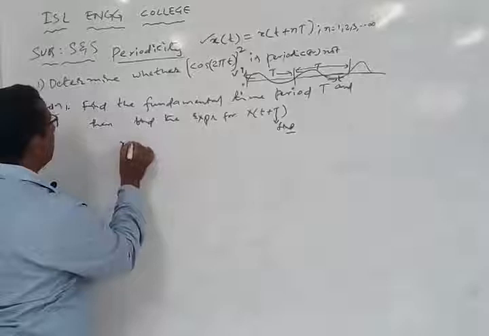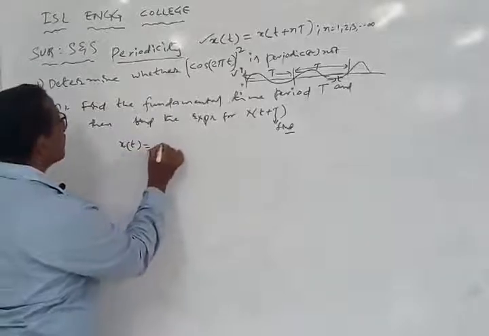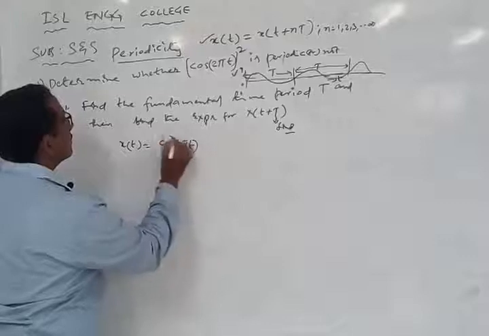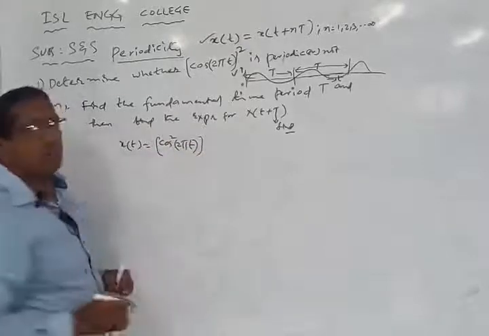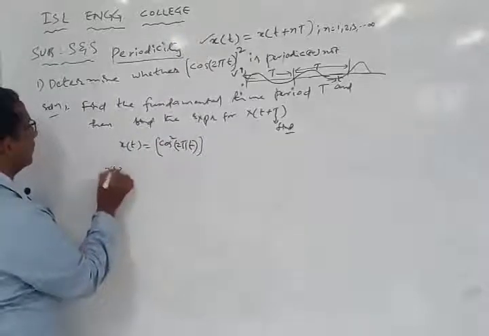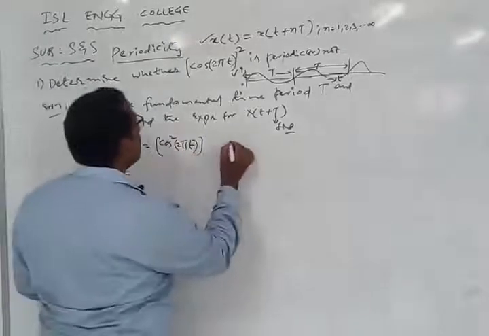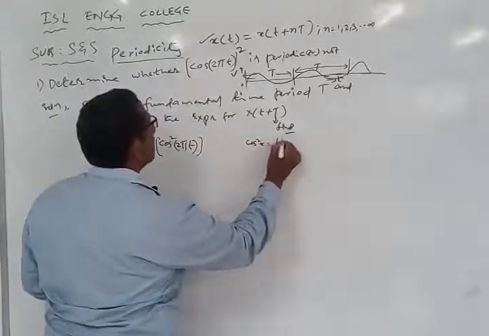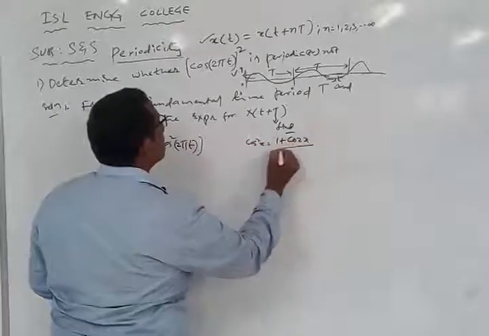Say x of t is given as cos square of 2 pi t. What is the form of this equation? Cos square x equals 1 plus cos 2x by 2.